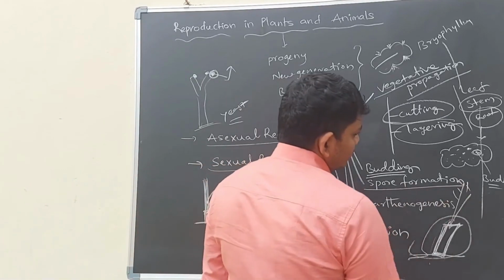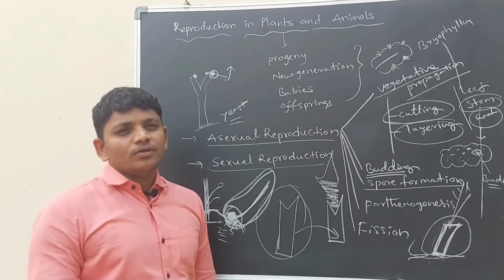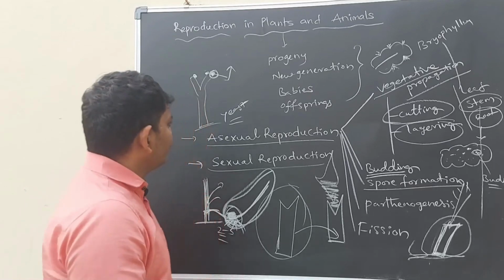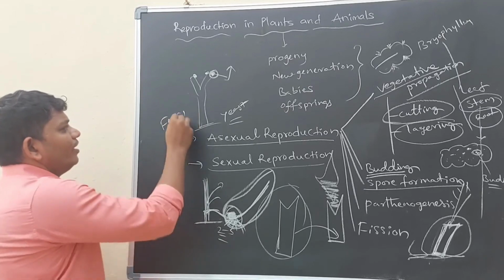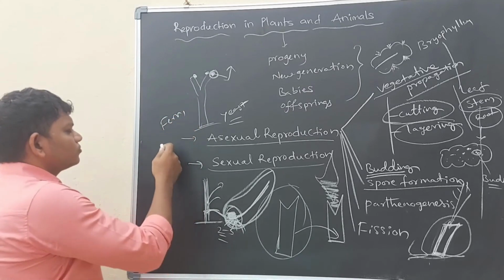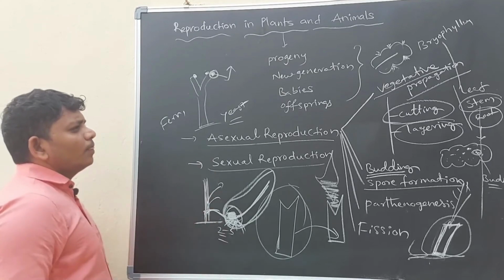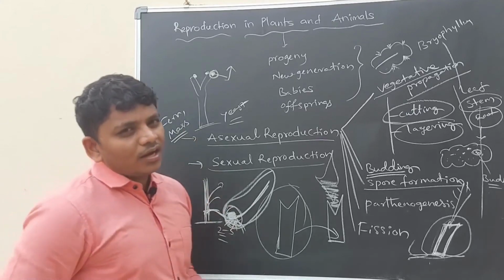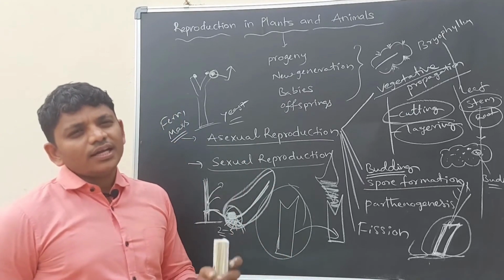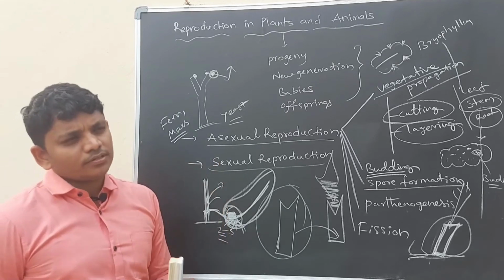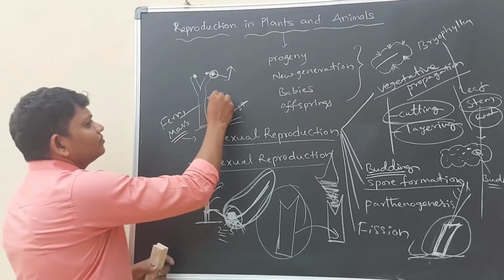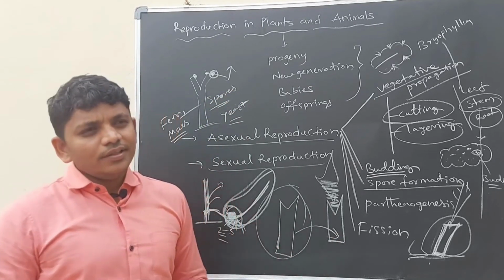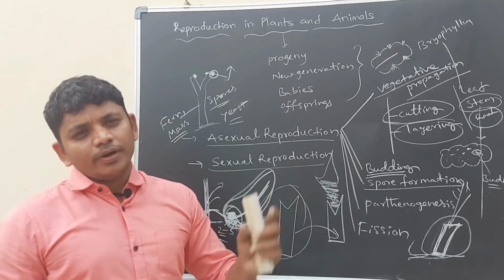Next, spore formation. Spores are just like small particle like seeds. For example, fern and moss. Usually they are initial stage of plants. They are not complete plants. They produce spores. Whenever these spores reach the soil, they will grow as an individual plant.